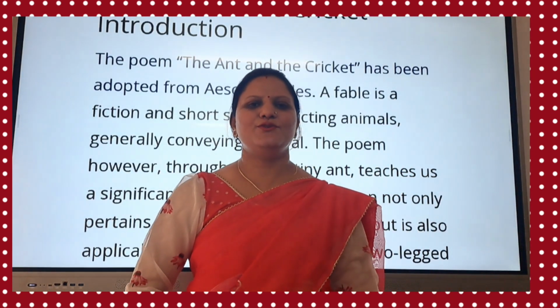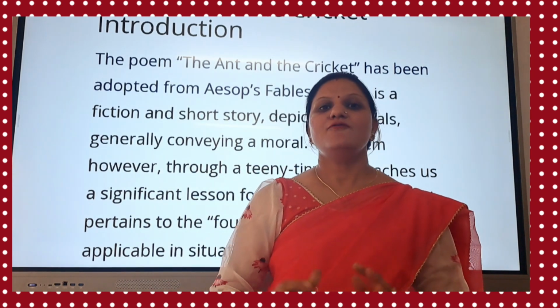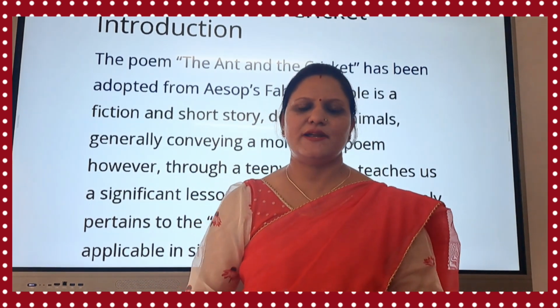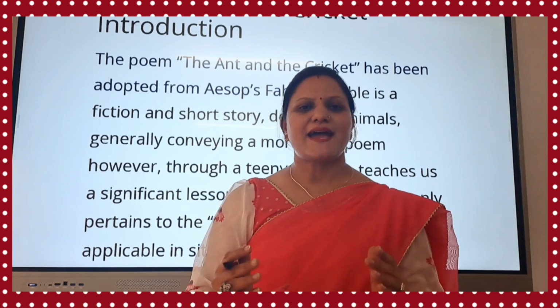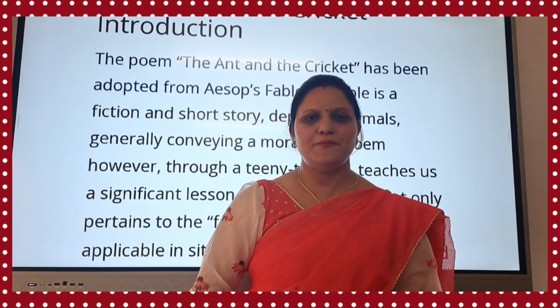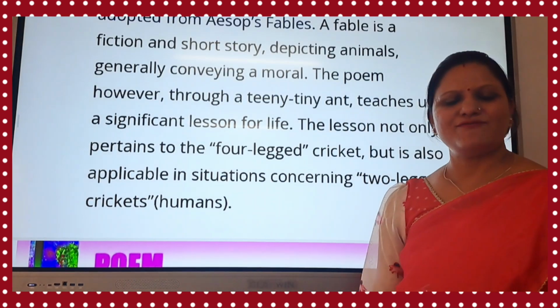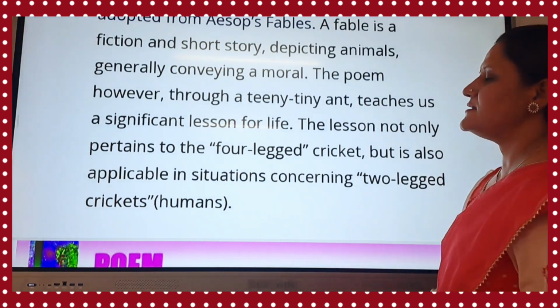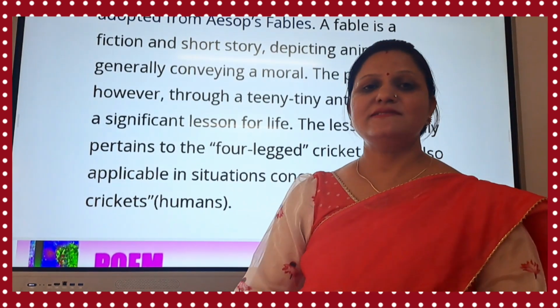As I already told you, this poem is a fable where the two interesting characters of the earth, the ant and the cricket, are serving as human beings and they are giving a moral lesson to the people. The poem, through a teeny tiny ant, teaches us a significant lesson for life. And what is the lesson?